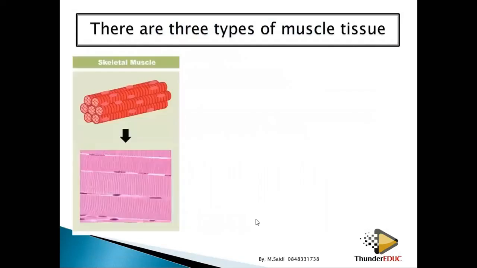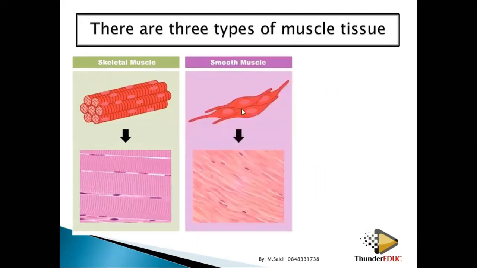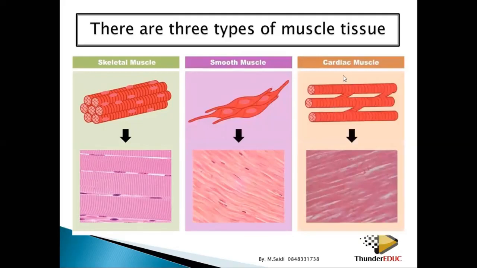There are 3 types of muscles. Number 1, skeletal muscles, the ones which are attached to the skeletons. These are the ones we have seen. So they look like this. Skeletal muscles. You see, they have stripes. They are checked. Skeletal muscles connect to the skeleton. Number 2, you have smooth muscles. They don't have stripes. This one they have stripes, but this one they don't have. They are smooth. Ice cream, right? And then 3, cardiac, which means heart muscles.